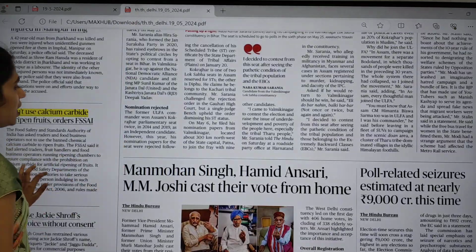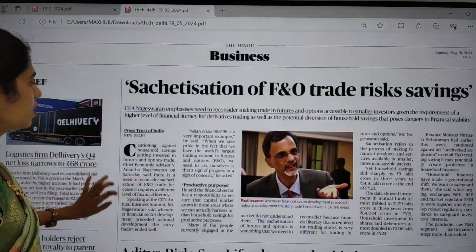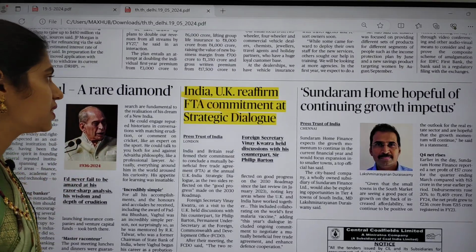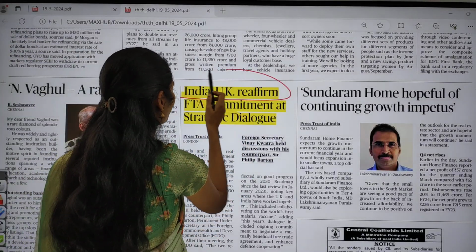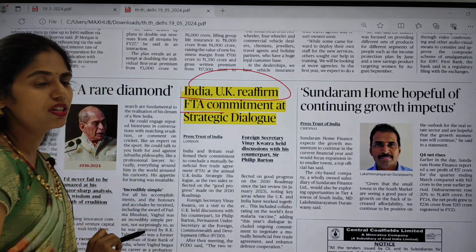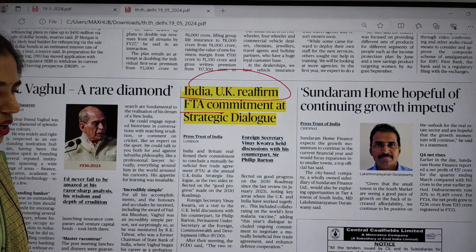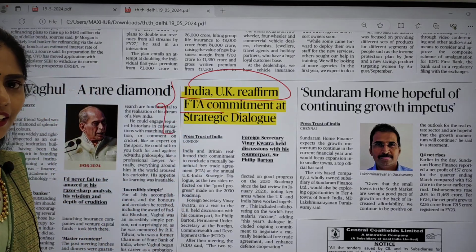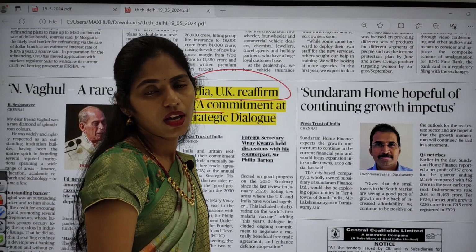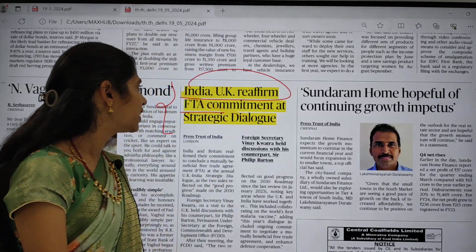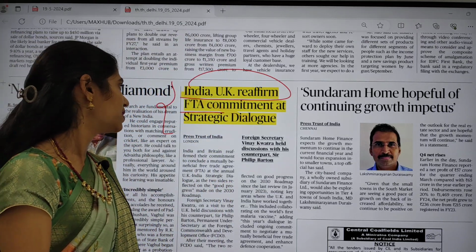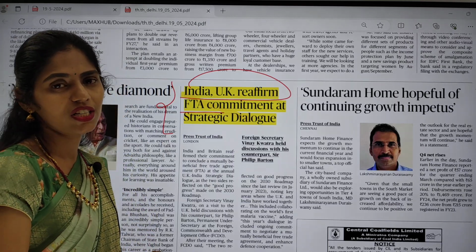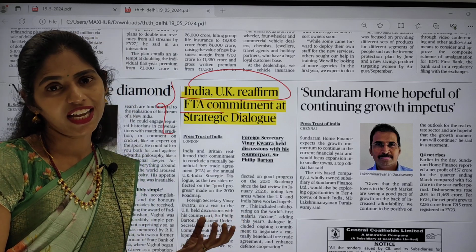Now let us move on to our Delhi page. In the business section, I saw one article which is very relevant: India, UK reaffirm FTA (Free Trade Agreement) commitment at a strategic dialogue. We had a goal of coming up with a free trade agreement with the UK, but it is delayed because of some ongoing issues. So again they are going to reaffirm this FTA commitment at the strategic dialogue. We have to see what happens in future, and wait till this agreement is signed between India and the UK.